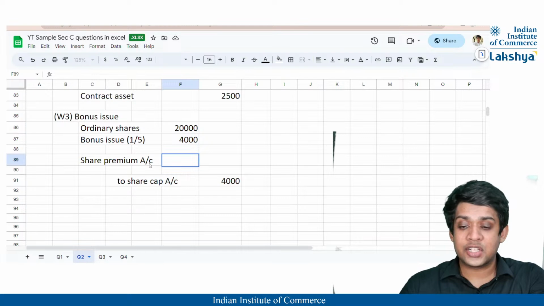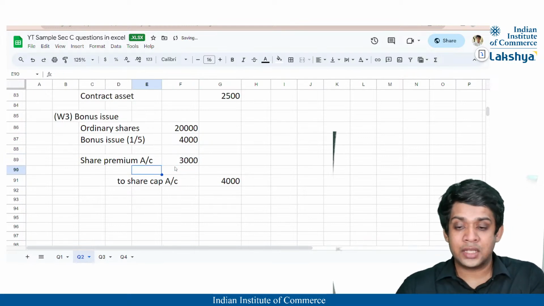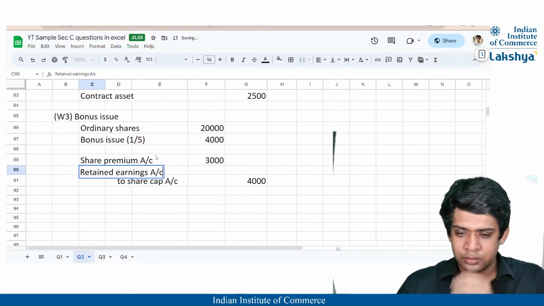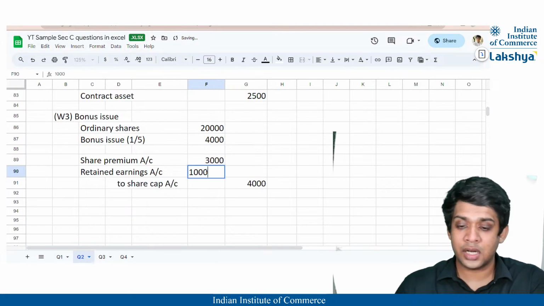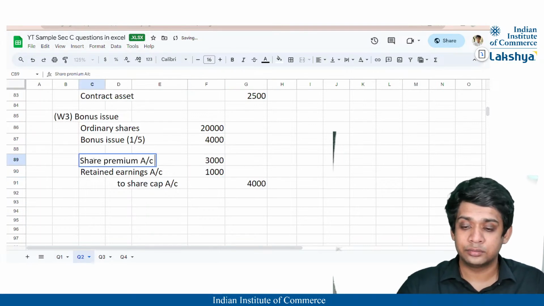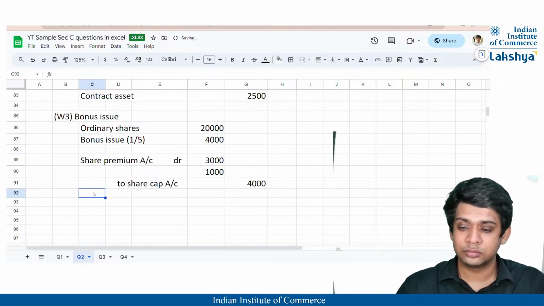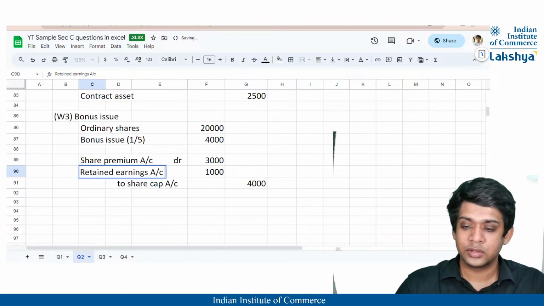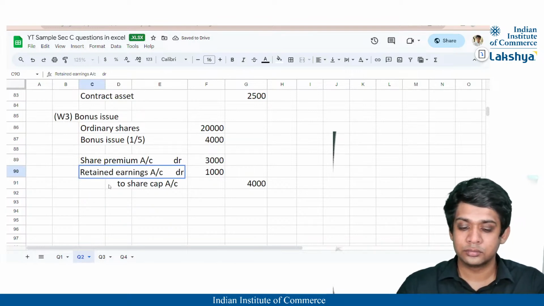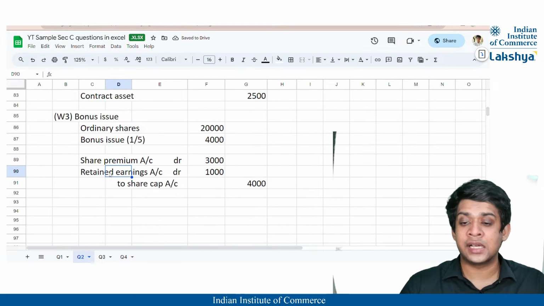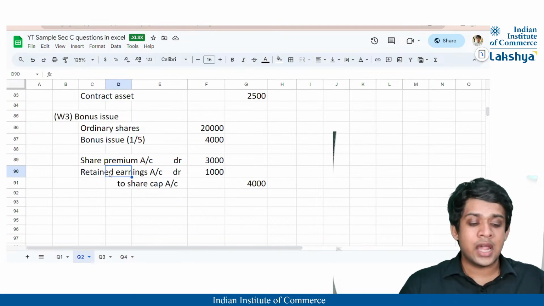Our share premium will be debited by 3,000 and the retained earnings will be reduced by 1,000, right? This is debit and this is also debit. So this is the journal entry that we will pass, and we will also make the necessary adjustments in the statement of changes in equity.